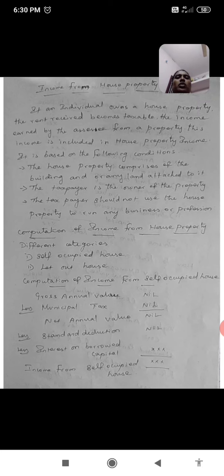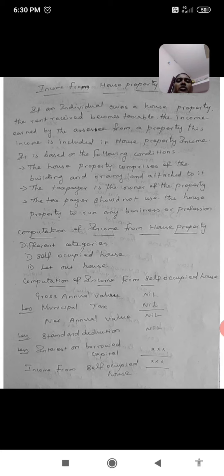Next, how to compute income from house property? We divide it into two categories: first, self-occupied house, and second, let-out house. Self-occupied house means we use it for our own purpose, and let-out house means we let it out to other persons, that is, to a tenant.